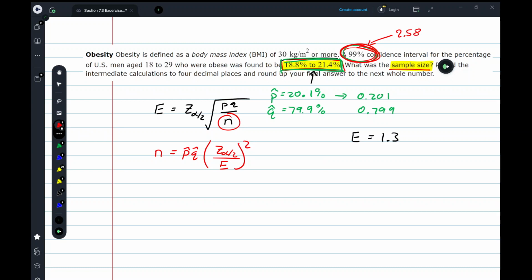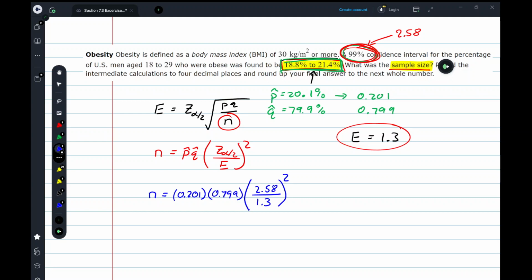And my margin of error, we said, was 1.3. So my sample size n is equal to 0.201 times 0.799 times 2.58 all over 1.3 squared.